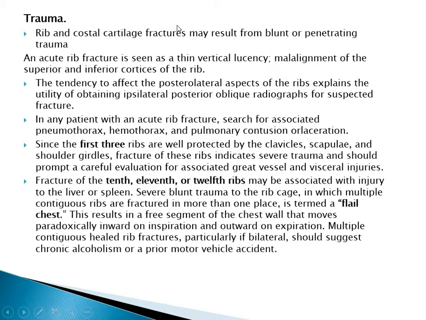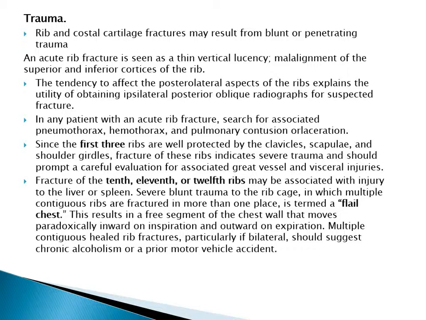Trauma. Rib and costal cartilage fractures may result from blunt or penetrating trauma. An acute rib fracture is seen as a thin vertical lucency and/or malalignment of the superior and inferior cortices of the rib. The tendency to affect the posterolateral aspect of the ribs explains the utility of obtaining an ipsilateral posterior oblique radiograph for suspected fractures.